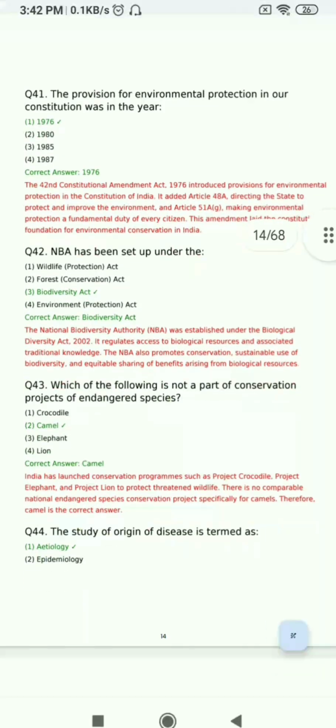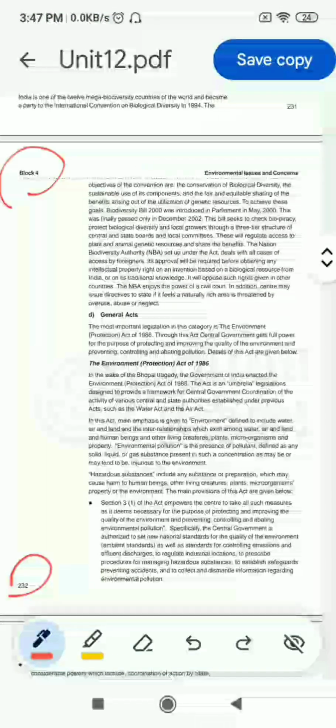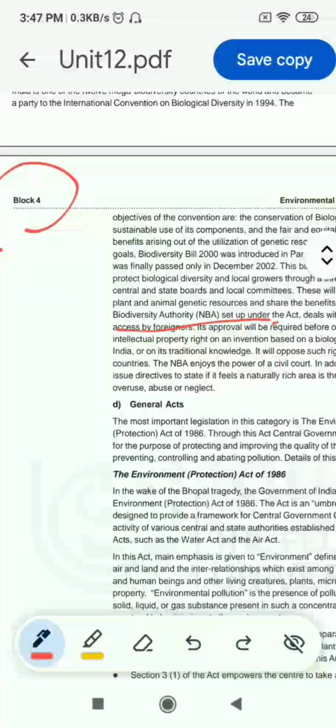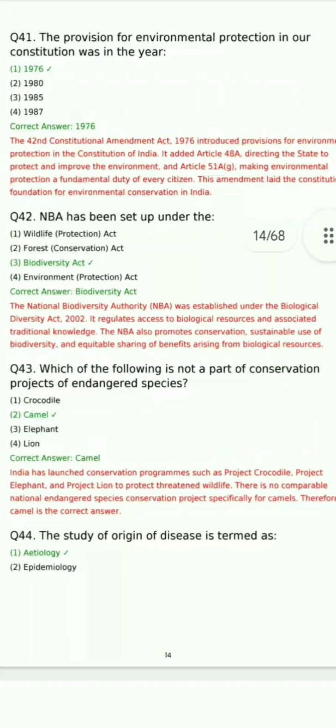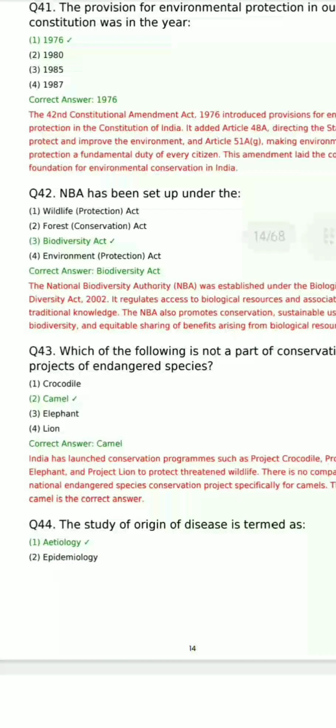Now question 42, NBA has been set up under the Wildlife Protection Act, Forest Conservation Act, Biodiversity Act, Environmental Protection Act. So we can find the answer on page 232 of block 4. You can see NBA is set up under the Biodiversity Act 2002. So the answer is Biodiversity Act. So the third option is correct.